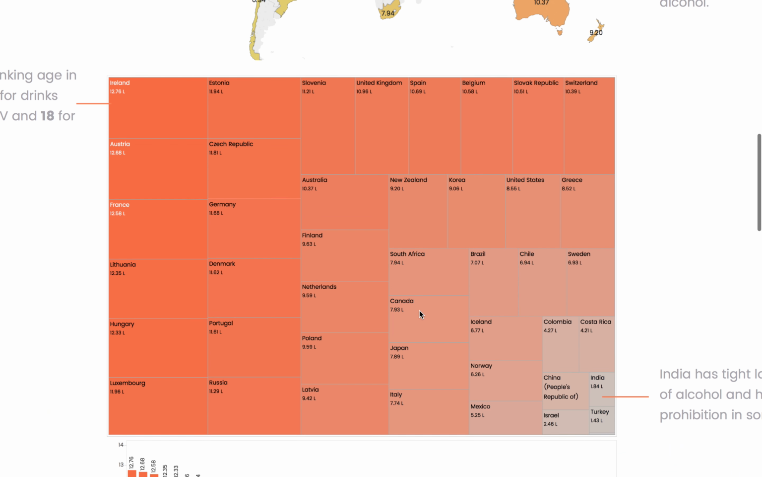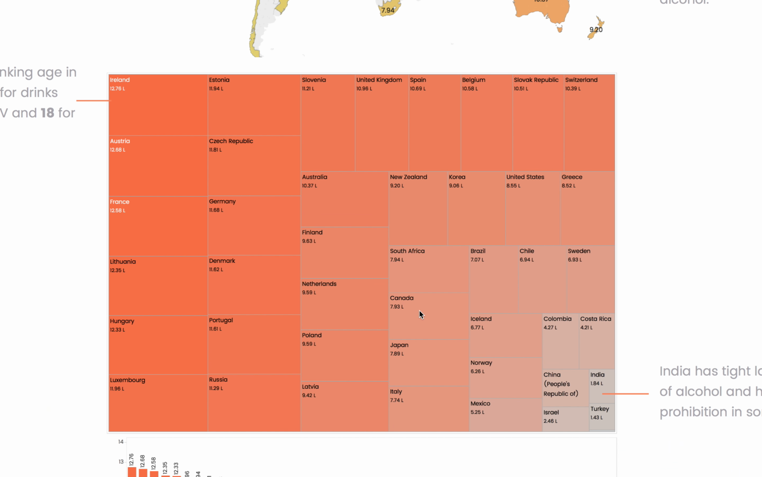And then I used a tree map to allow users to more fully see the range of alcohol consumption across the countries. And again, we're seeing very similar alcohol consumption in Europe, and then South America and Asia having a lot lower alcohol consumption, as well as the Middle East.